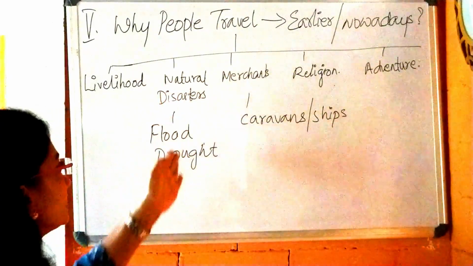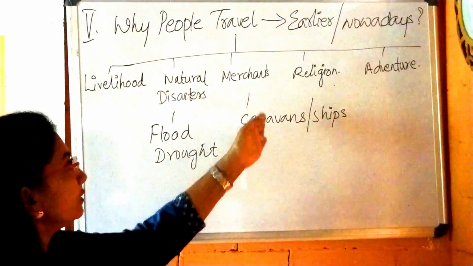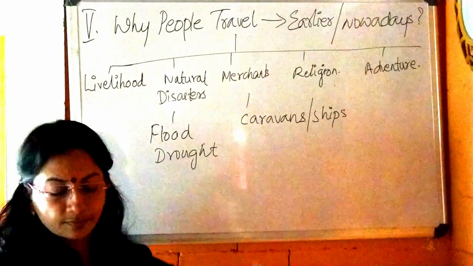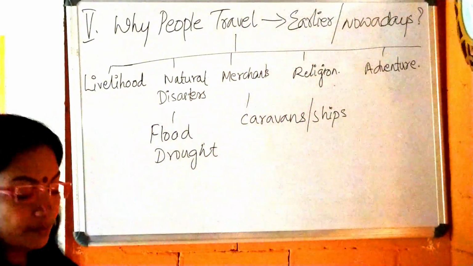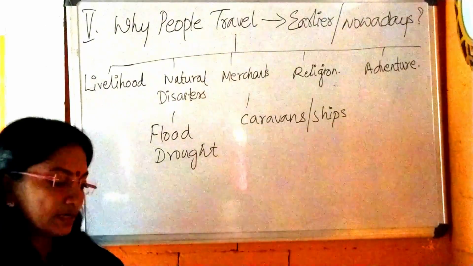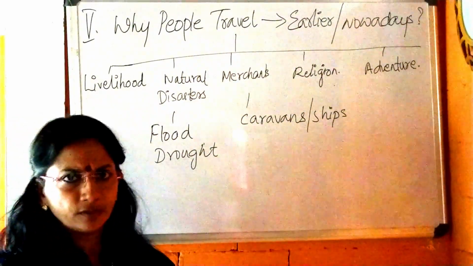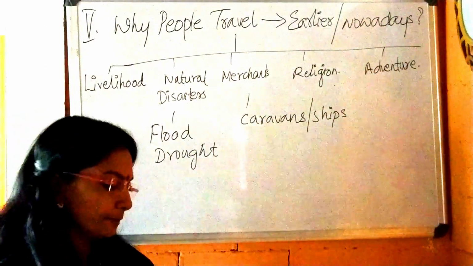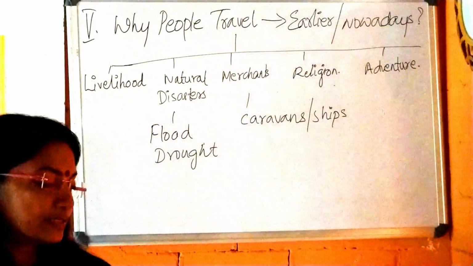Natural disasters, flood, drought, etc. Merchants, caravans or ships. Okay, I am going to describe these points. Livelihood. What is livelihood? We know that for our living we have to earn our bread. So men and women moved in search of livelihood.